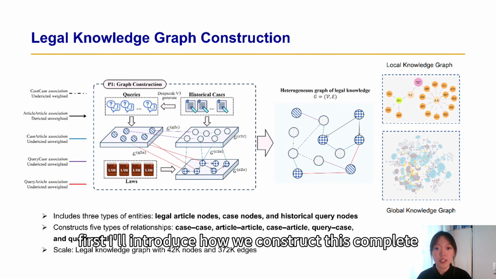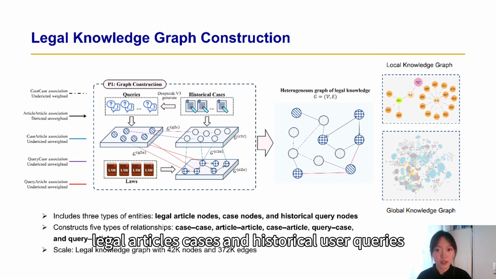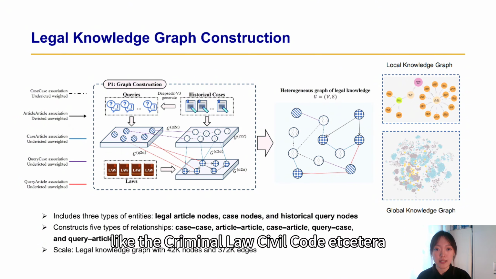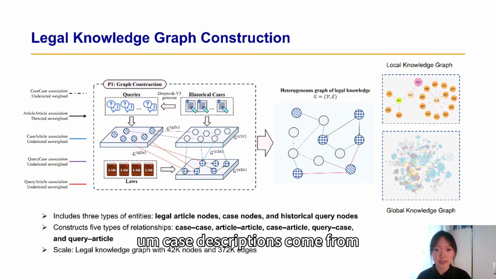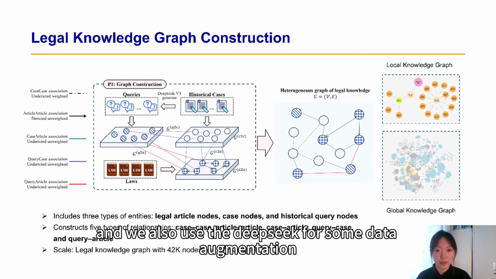Next, first I'll introduce how we construct this complete legal knowledge graph. First, we define three core types of entity nodes: legal articles, cases, and historical user queries. Legal articles mainly come from four major law codes, like the criminal law, civil code, etc. Case descriptions come from public legal datasets, and user queries are based on real legal questions. And we also use DeepSeek for some data augmentation.